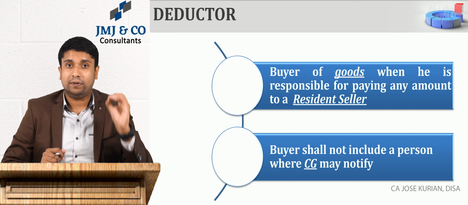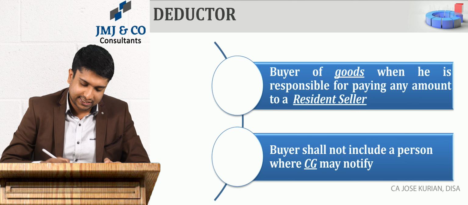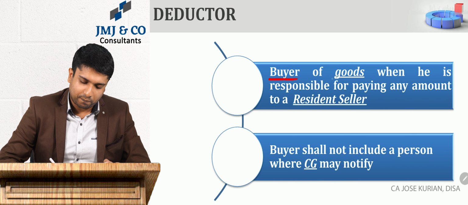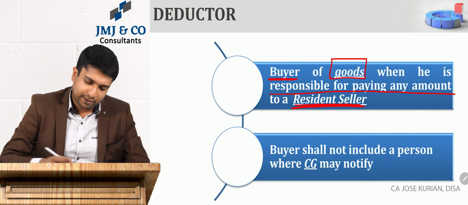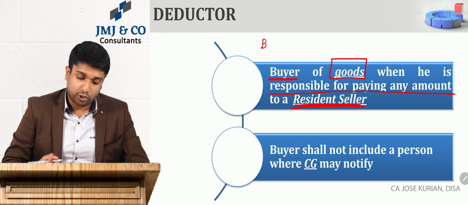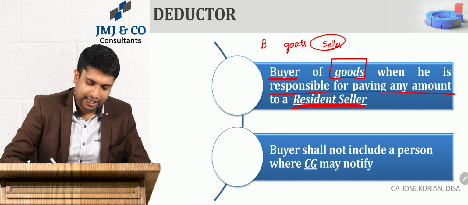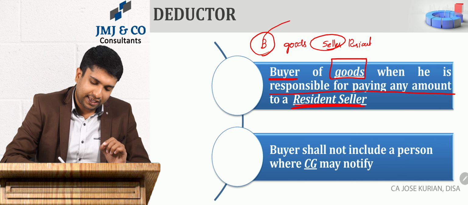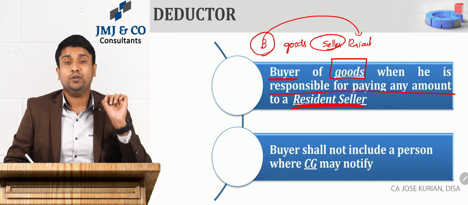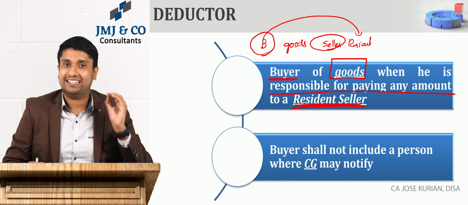Deductor means the person who is required to deduct tax while making the payment. The deductor is the buyer, while purchasing any goods, when he is responsible for making any sum to a resident seller. That simply means if you are a buyer purchasing goods from a seller, and that seller has to be a resident, then this buyer, while making the payment to the seller, is required to deduct tax under 194Q, and that's what we are discussing.